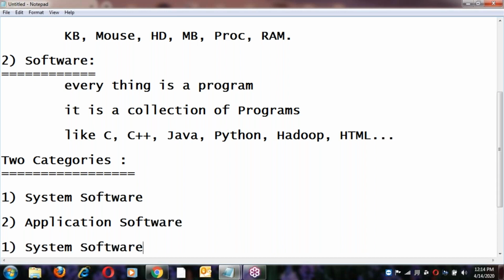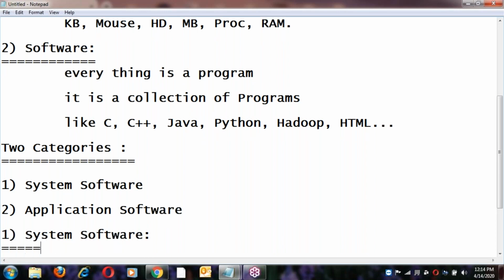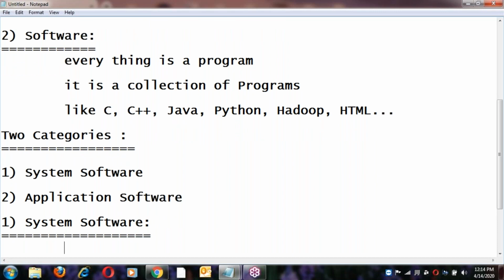So what is system software? System software interacts with the hardware components.